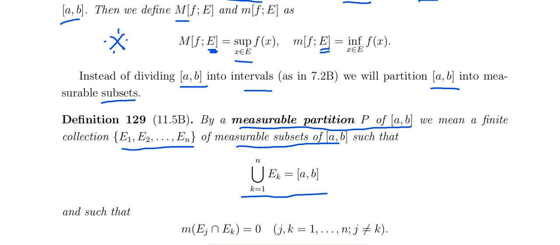If you take their union, you get the closed and bounded interval [a, b]. That is the measurable partition P of [a, b].